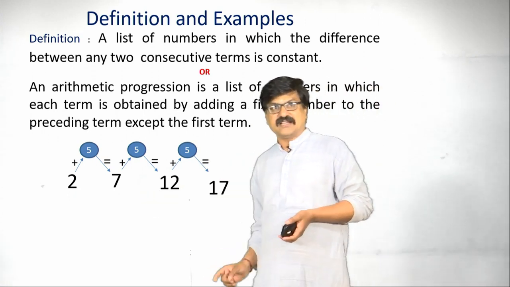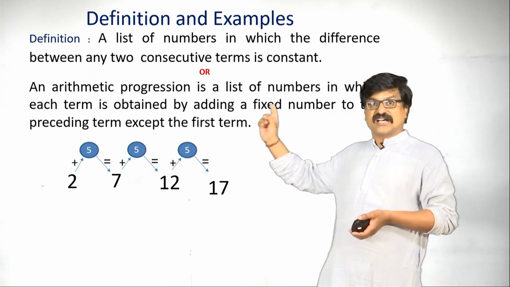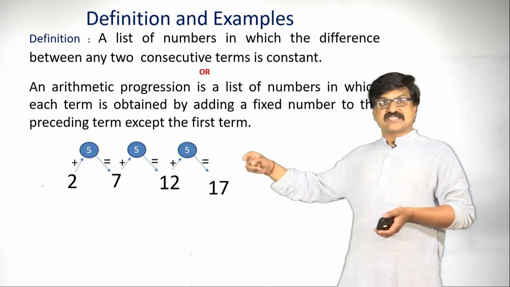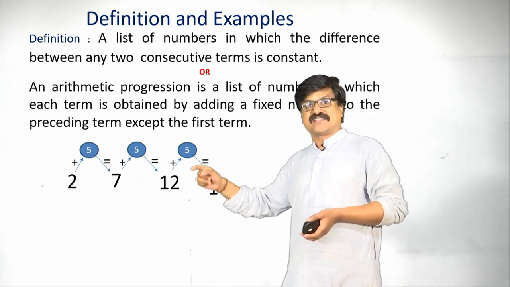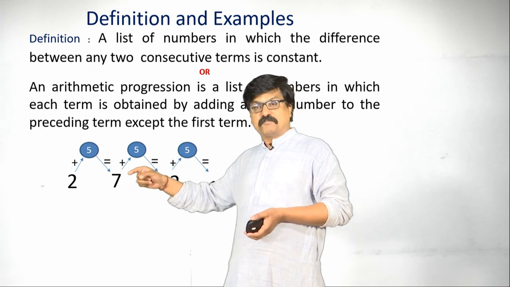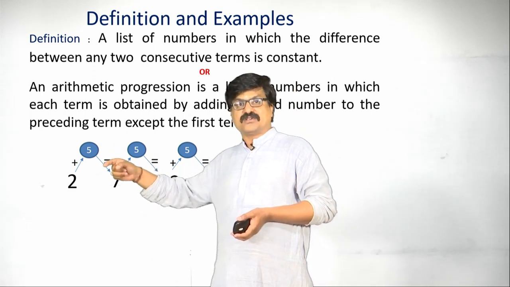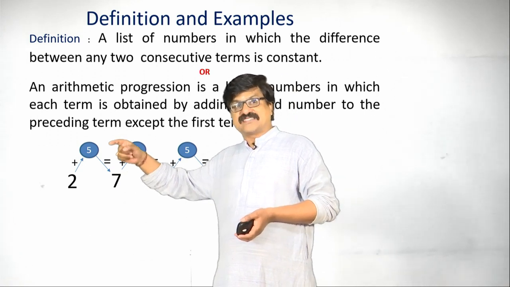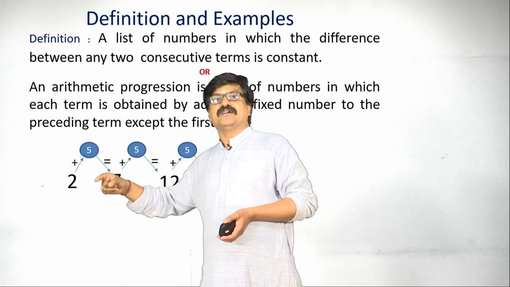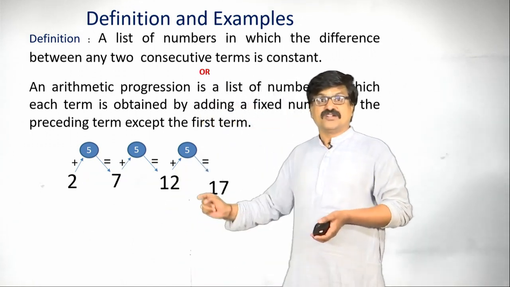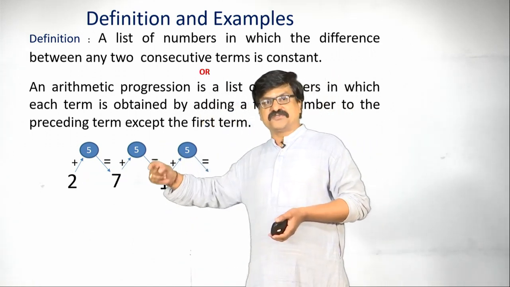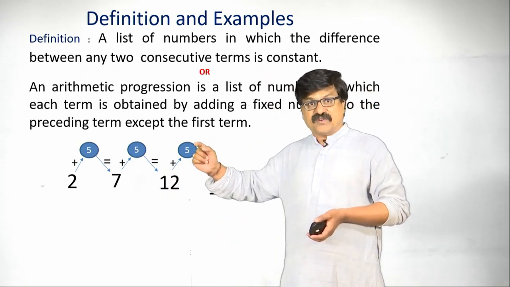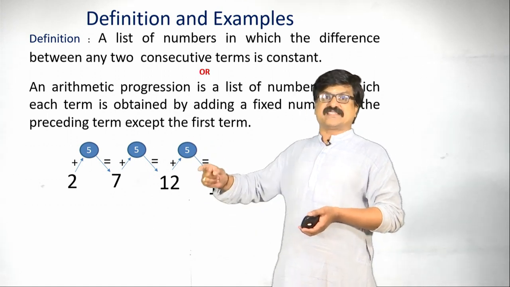Observe here, in this list of numbers, each term is obtained by adding a fixed number. So 7 is obtained by adding the fixed number 5 to the first number 2. 12 is obtained by adding 5 to the second number, and 17 is obtained by adding 5 to its previous number.